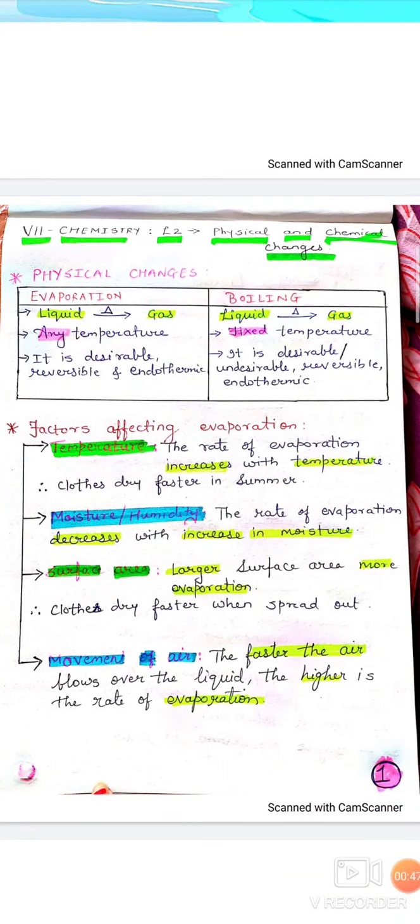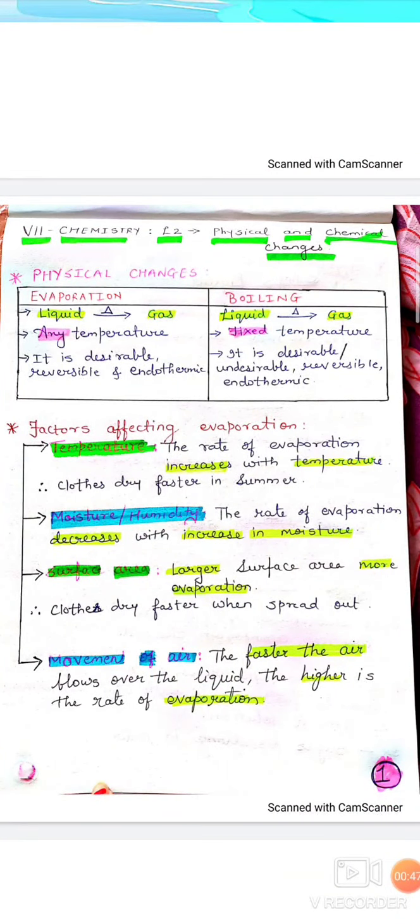The second type of physical change is boiling, a very common process which is carried out by many people on a daily basis. Now let's see the definition. The process by which a substance, when heated to its boiling point, changes from its liquid state to its gaseous state is called boiling.